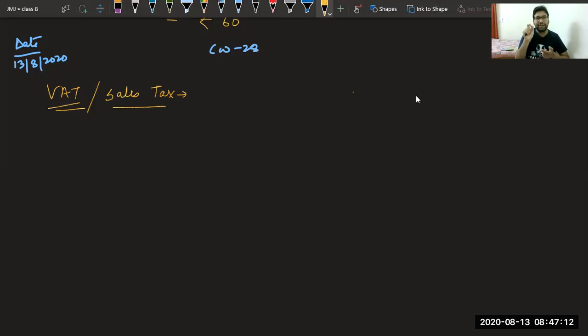Okay, this tax is calculated on selling price. The tax calculated on selling price is known as sales tax or value added tax. So there is a question on GST. Very good. If we have a question on GST, we will see.